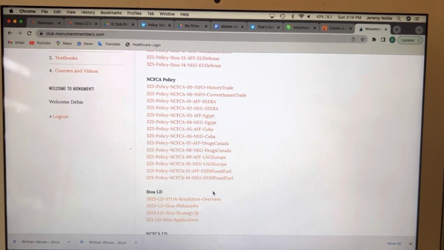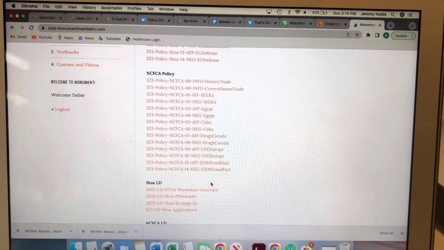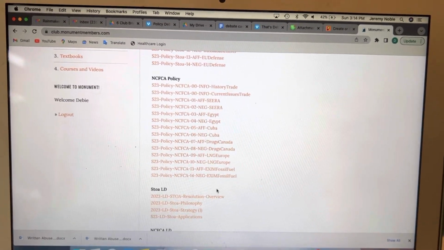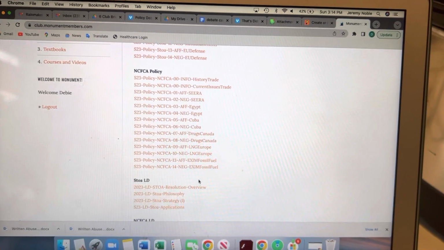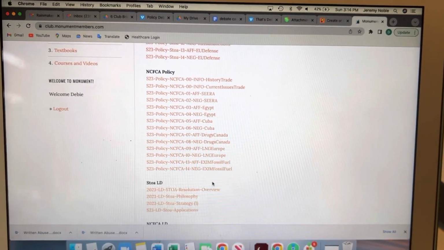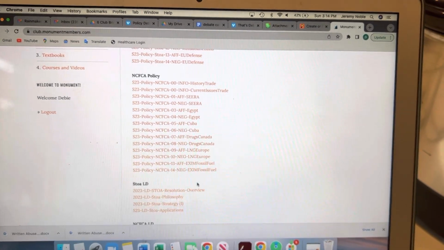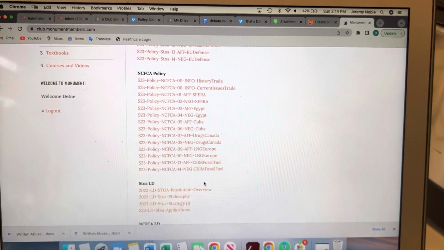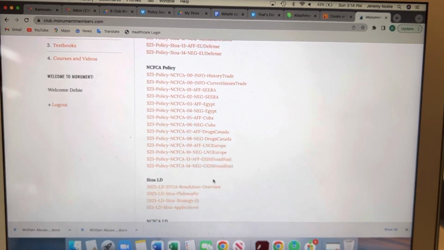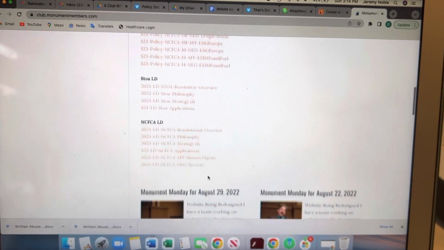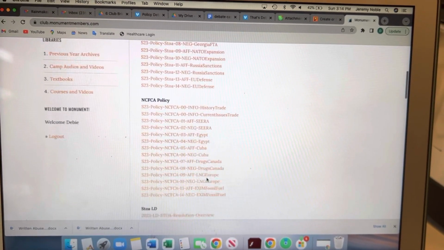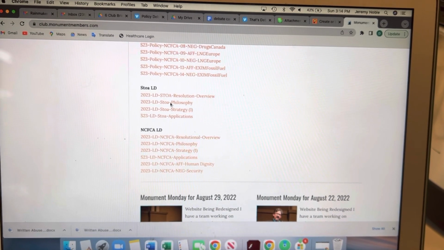You need to set up a file box, and I'll send an email about that, but I would make sure you can hole punch them for now and put them in a 3-ring binder, but keep your AF briefs and any NEG briefs you print so that you can put them in your file box at a later time when it's set up, okay?